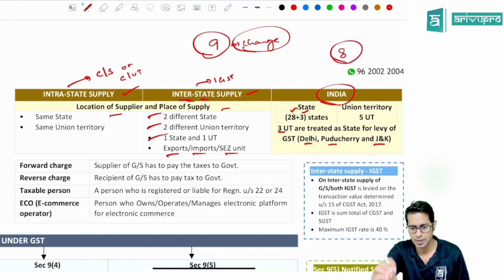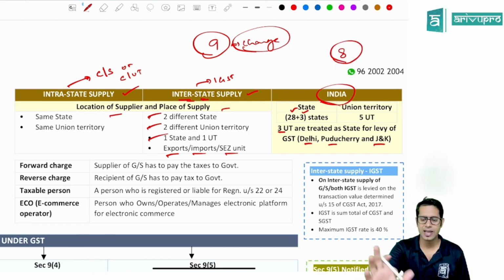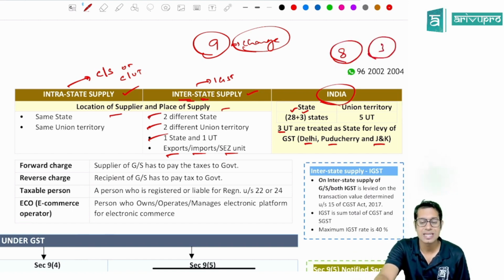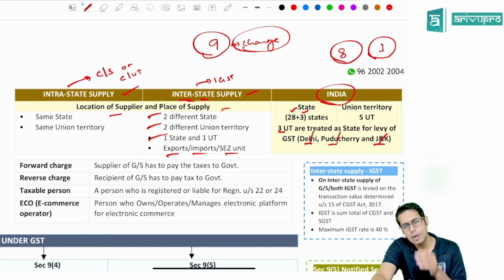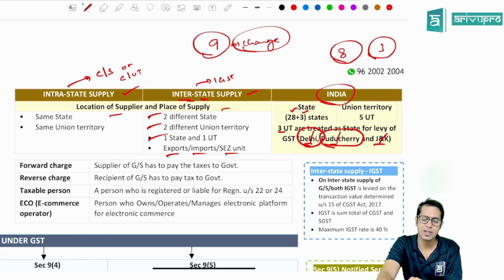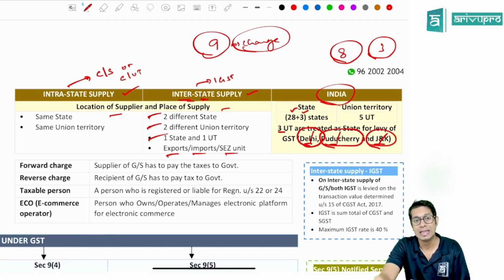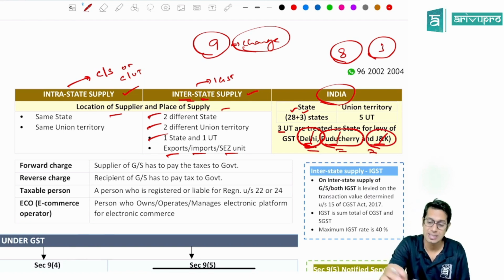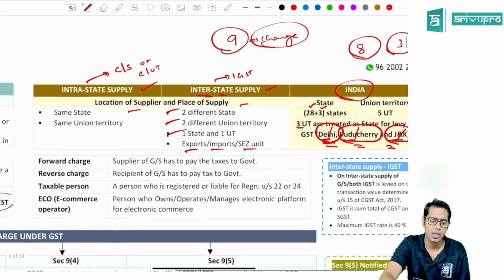In the normal sense, we have totally 8 union territories, but there are 3 union territories which are treated as state for the purpose of GST law, which is Delhi, Puducherry, and Jammu and Kashmir. So normally, if there is an intrastate supply happening in the union territory, then the tax which you have to pay is CGST and UTGST. But if the supply is within the union territory of Jammu and Kashmir, Pondicherry, and Delhi, then you will pay CGST and SGST, because these 3 union territories are treated as state for the purpose of GST law.